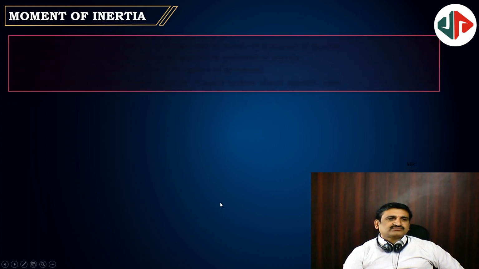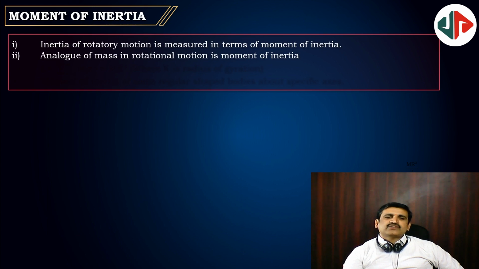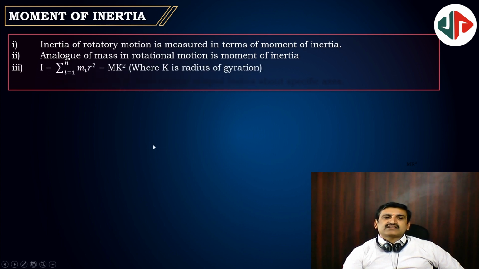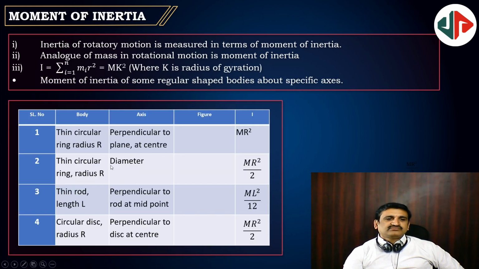Next, moment of inertia. Moment of inertia is nothing but rotational inertia, and analogous to mass in linear inertia. Mass is the measure of linear inertia. Moment of inertia is a measure of rotational inertia, whose formula is given by mr square or mk square. K is known as radius of gyration. And moment of inertia for different bodies.